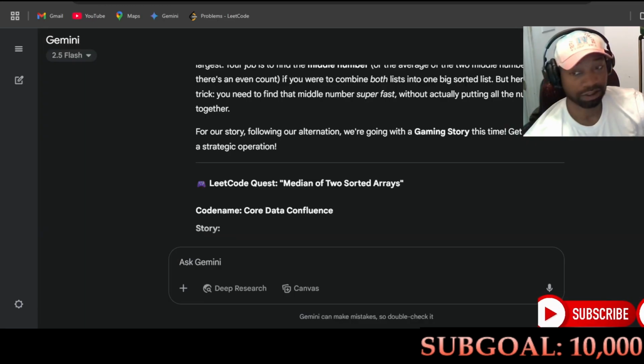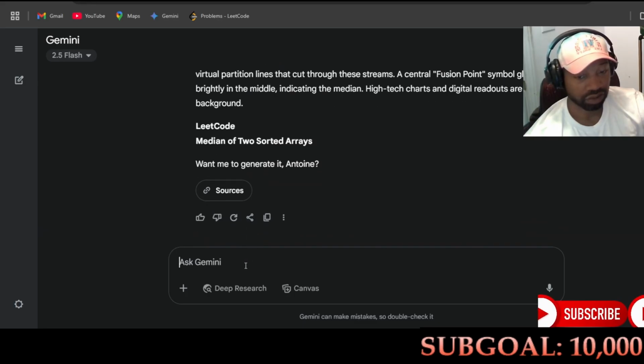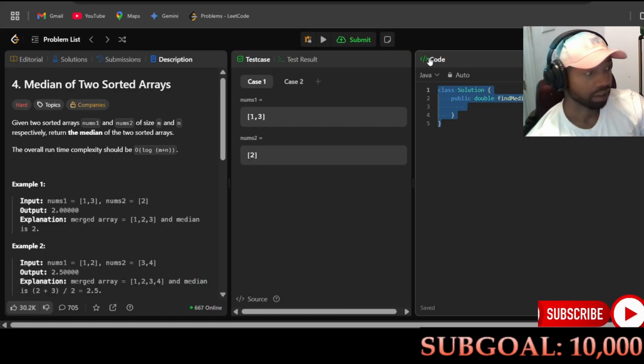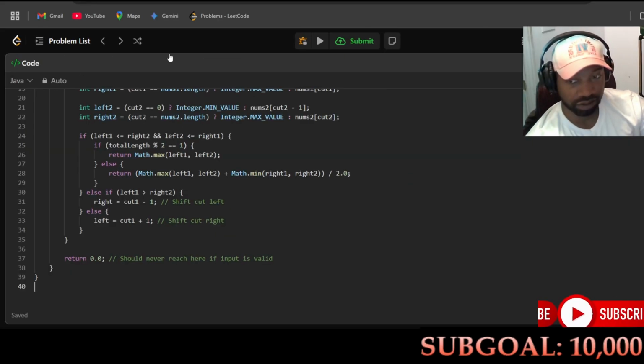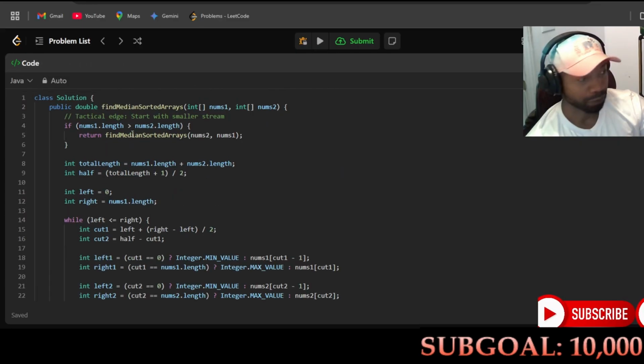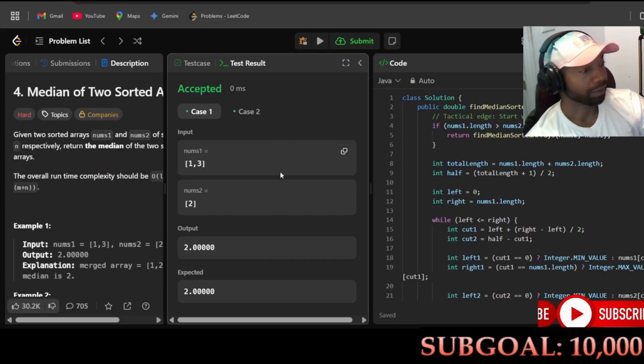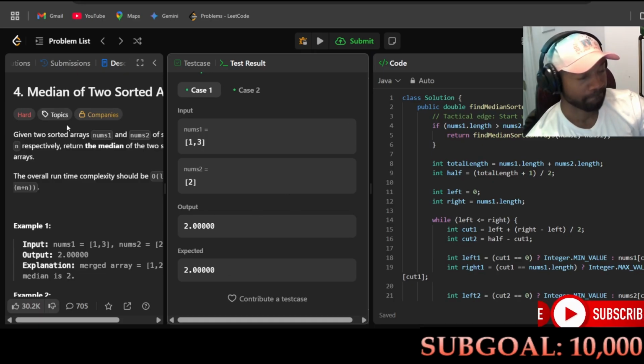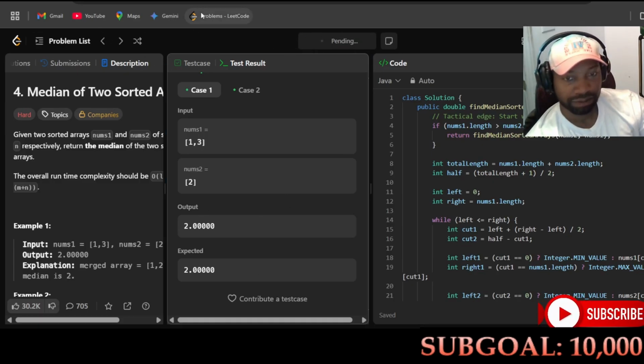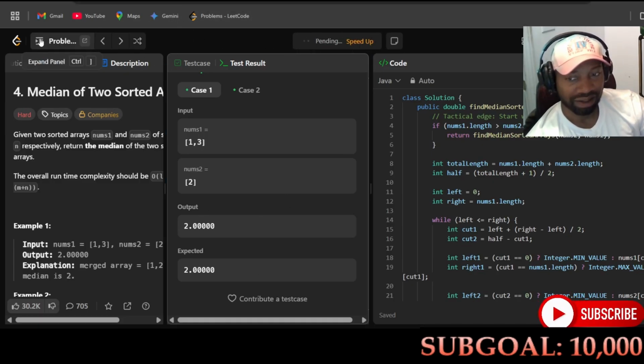All right, say yes to this and then say yes to Gemini. We'll take this code and paste it in there, and run this. All right, test passed, accepted. You want to pause this and look over the code, you can. All right, so they both pass, as you can see. We'll submit this and go to our next problem.